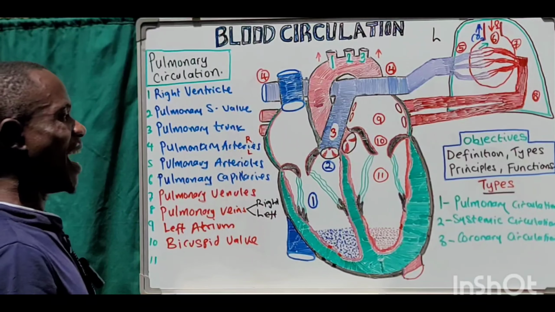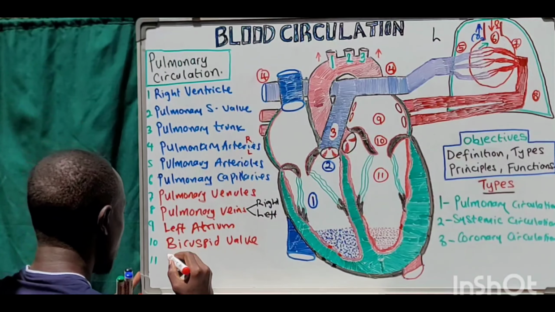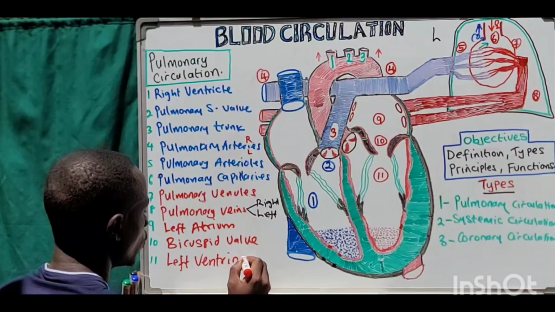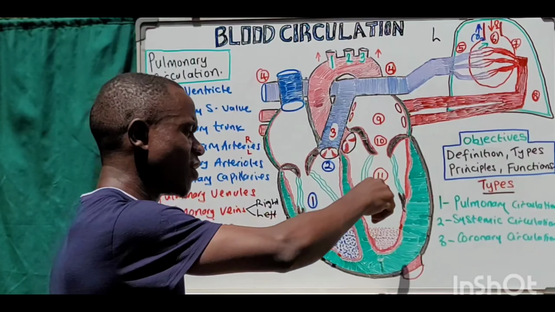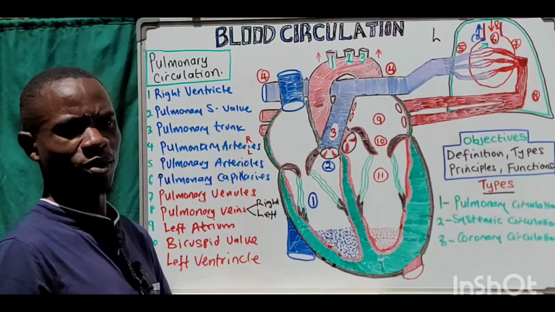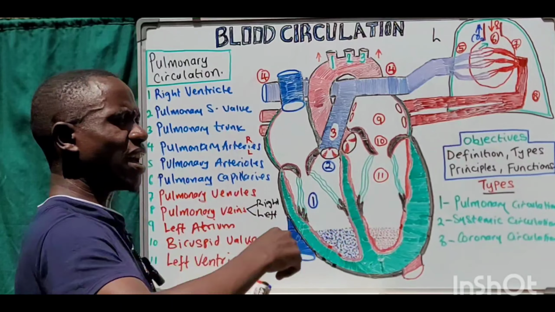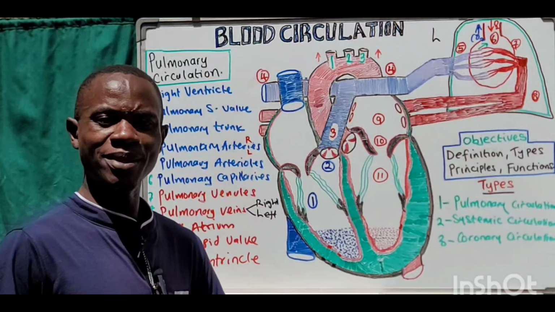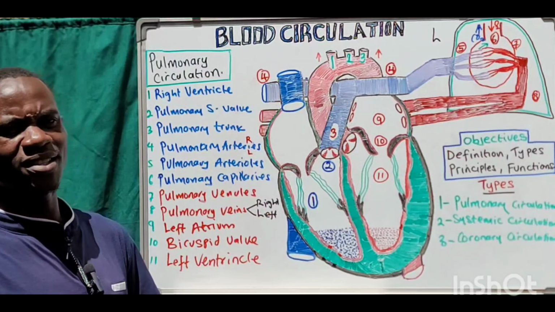Super important. Finally, the blood drops into the left ventricle. When the blood leaves the left ventricle, we are no longer in pulmonary circulation. We enter the systemic circulation. In other words, the left ventricle is the end point of the pulmonary circulation, but also the starting point of the systemic circulation.